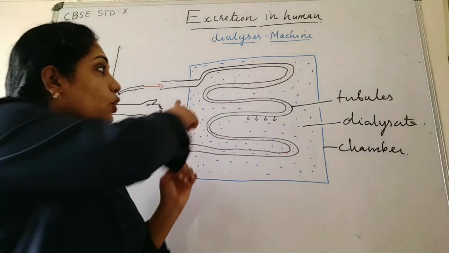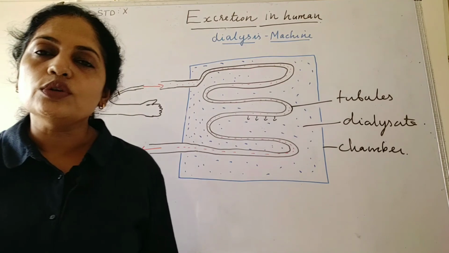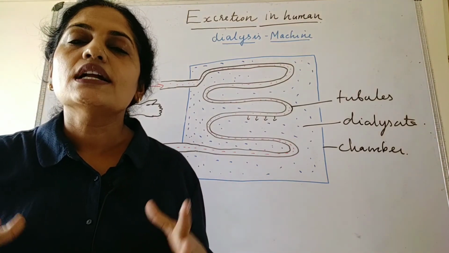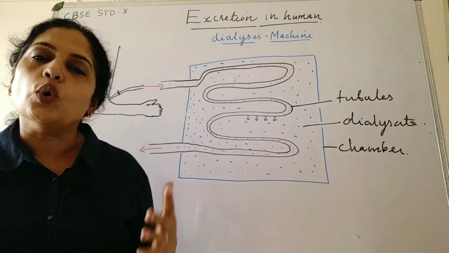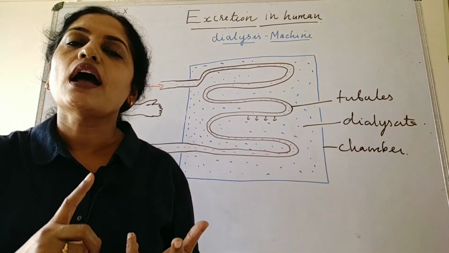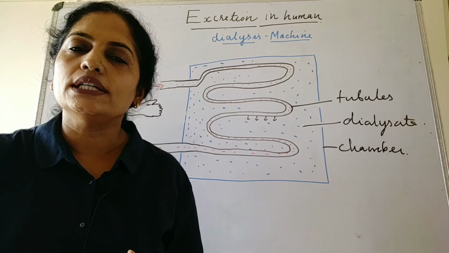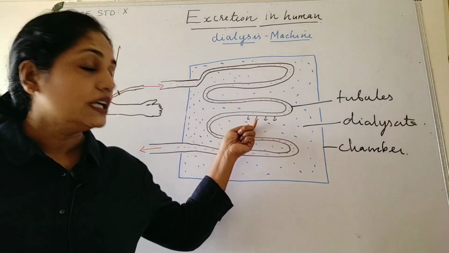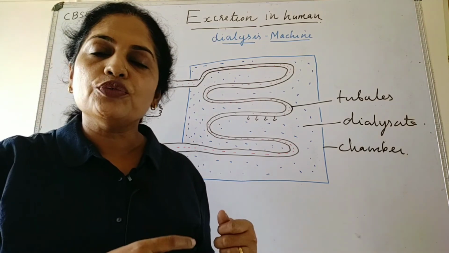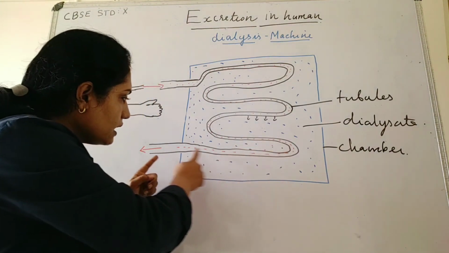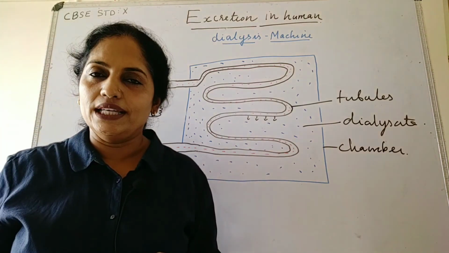The blood flowing through the various tubules gets an atmosphere similar to the one in our body, so that all the waste materials like urea, uric acid and excess salt can be filtered out into the dialysate. Ultimately, the purified blood is returned back into the patient's body.